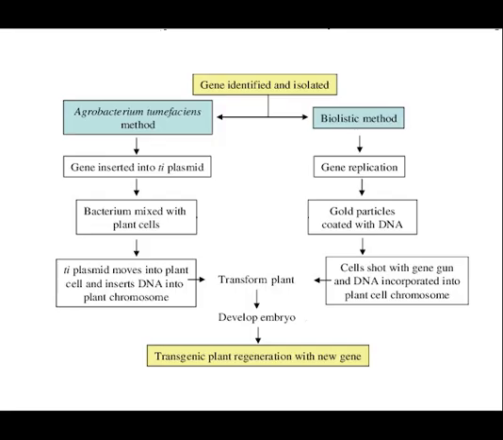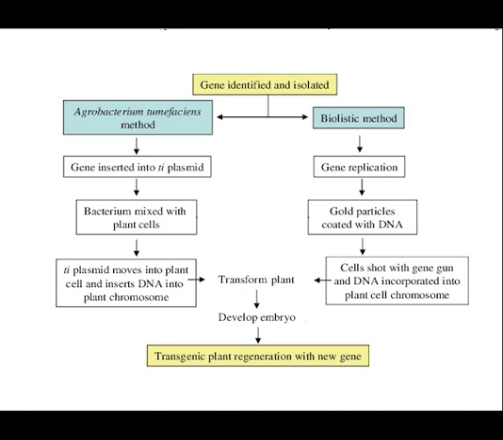Okay, next is transgenesis. Transgenesis just means taking the genes from one species and putting them into the genetic code of another species. First of all, you need to identify the gene that codes for the particular polypeptide or trait that you desire, cut it out with restriction enzymes, perhaps amplify it with PCR or gene cloning, and then put it into the recipient's DNA. And then when you mix two types of DNA from two different species, this is how you create a genetically modified organism. So a GMO just means that you've had DNA from two different sources put into the one place and therefore into the one species.